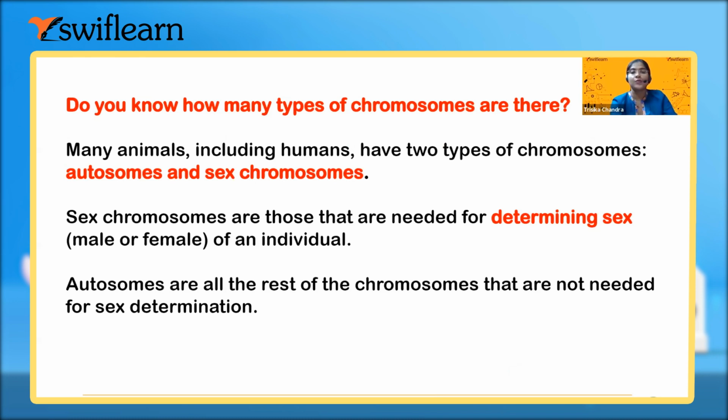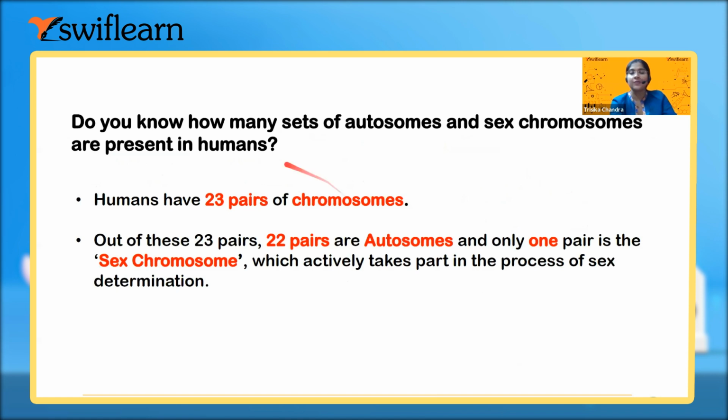Now, how many types of chromosomes are there? Actually, two types are there, the autosome and the sex chromosome. The sex chromosome determines the sex of the individual. Humans have 23 pairs of chromosomes, among which 22 pairs are autosomes or somatic chromosomes, and one pair is the sex chromosome, which determines whether we are male or female.